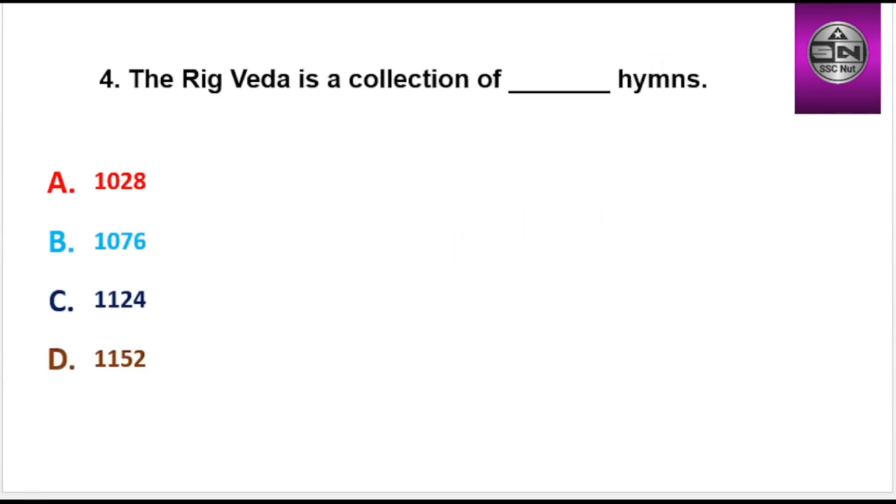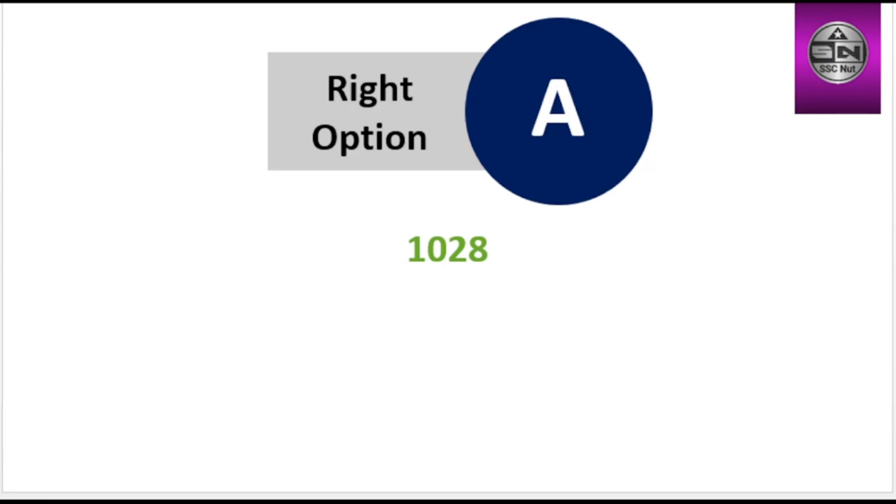Next question, the Rig Veda is a collection of dash hymns. Options are 1028, 1076, 1124, 1152. Right option is A, 1028.